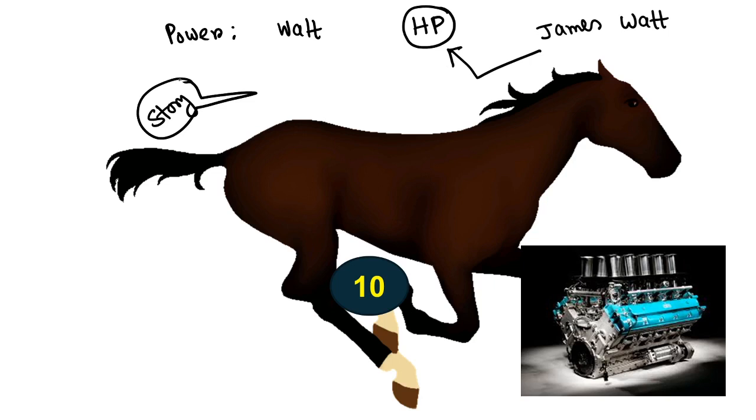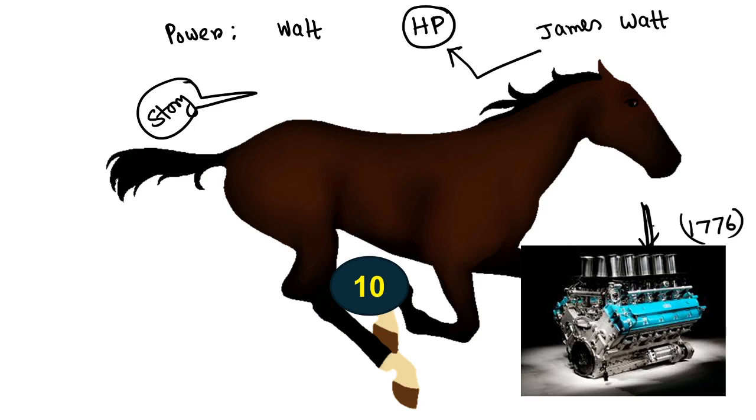When James Watt made the steam engine, in the year 1776, he wanted to sell it among the people.